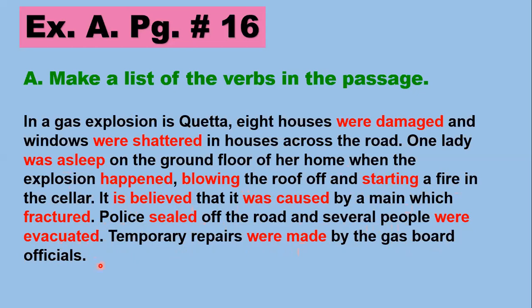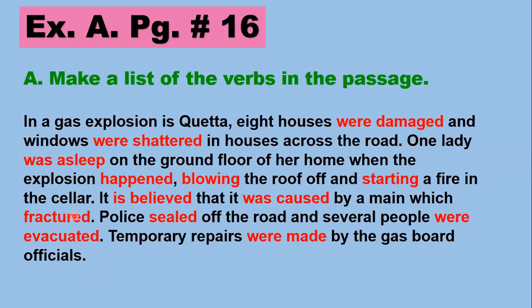Okay, so when you look at this paragraph, you see all the ones that I have in red color are my verbs. Okay, so when you do it in your copy, either you can do it like this, that you can change the color of these verbs, or you can make a list of these verbs. But make sure you go through the lectures every time you're doing your copy work, because this makes your copy work easier. Okay, so I've given you a complete answer to the first exercise. So make sure you have understood all the words in red are the action words. Okay, they all are the verbs, and some of them have the auxiliary.